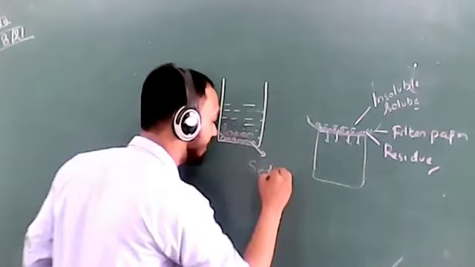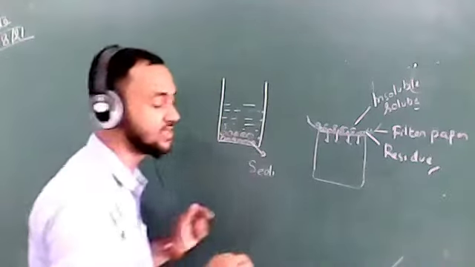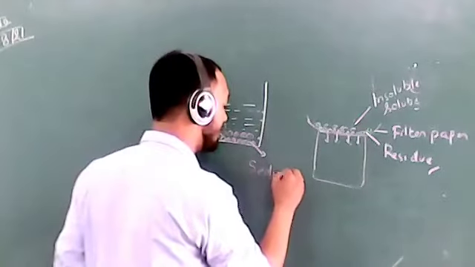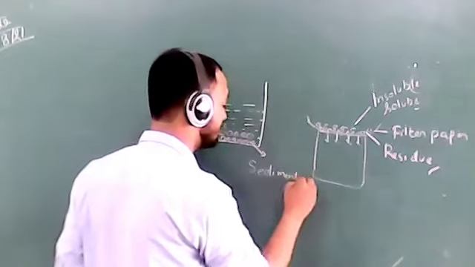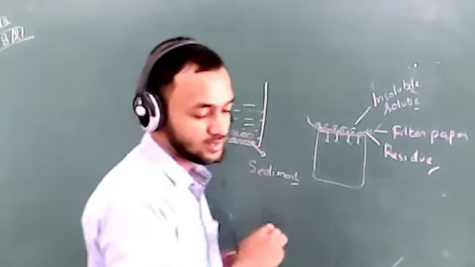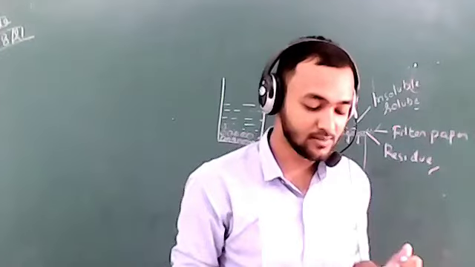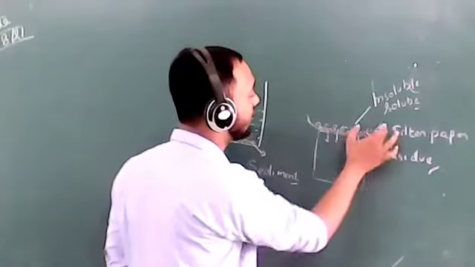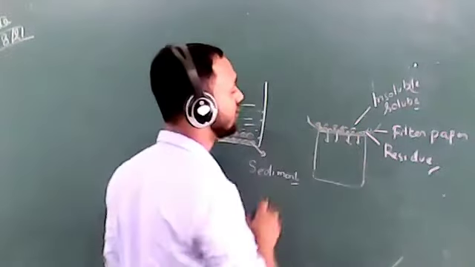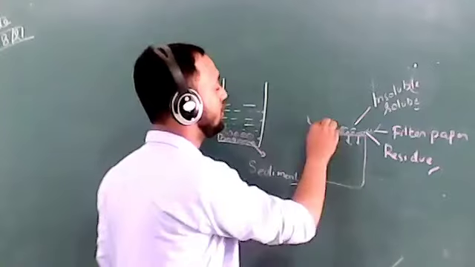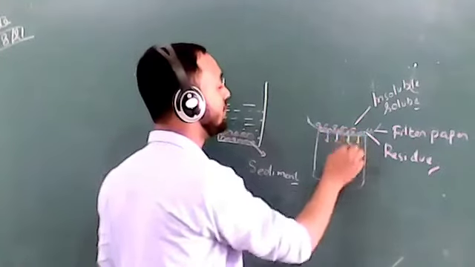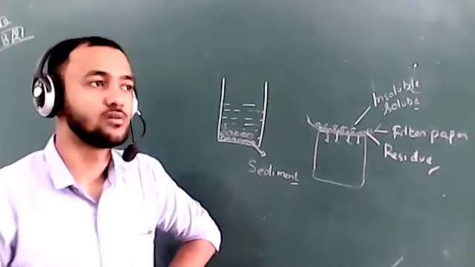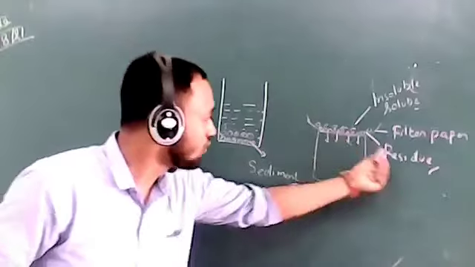We have learned in the methods of sedimentation and decantation that the solute which settles down at the bottom of the container is called sediment. Okay, Shraddha? Yes, sir. And what is this thing called which is collected on the filter paper? What do we call it? Okay, this is called residue.